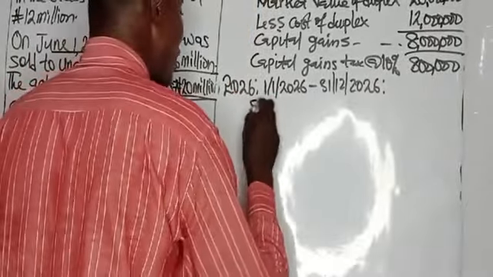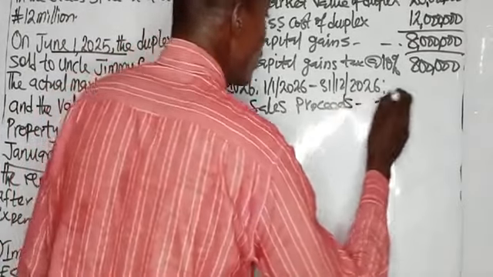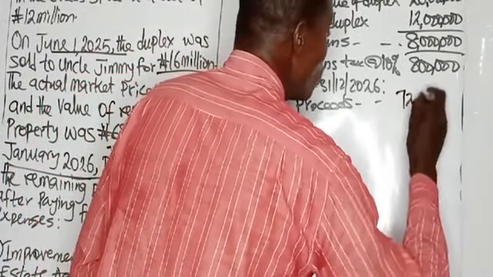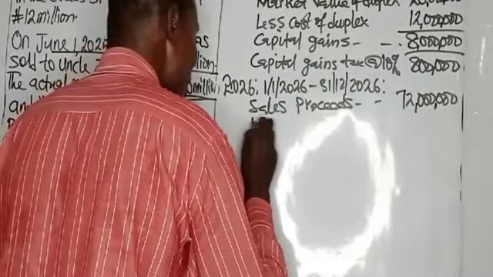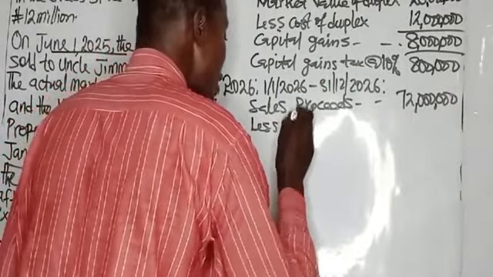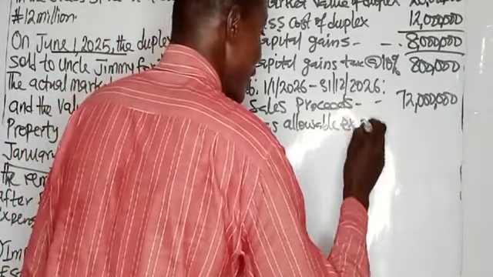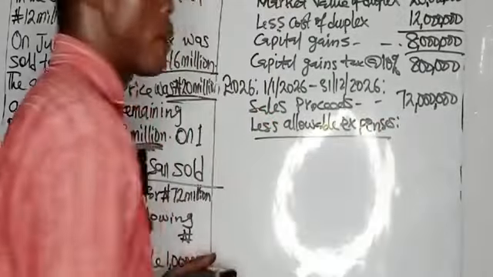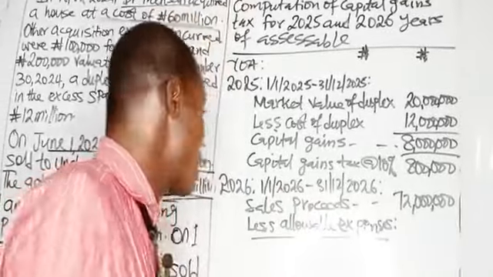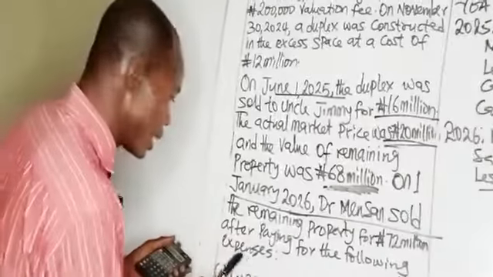So the sales proceeds now. The remaining properties were sold for 72 million. Now, less allowable selling expenses. I've told you the allowable expenses here are the expenses incurred for the purpose of selling the asset. The expenses incurred in selling the asset. Now, what are the expenses incurred in selling the asset?